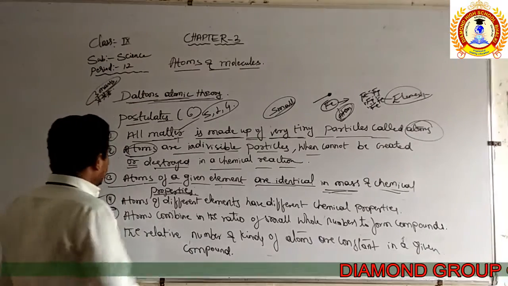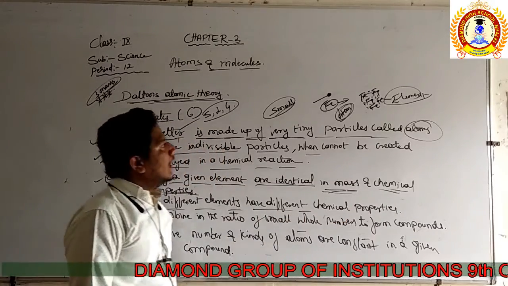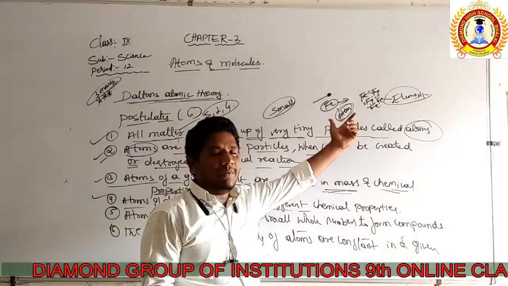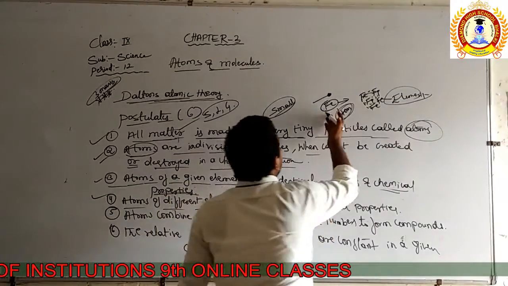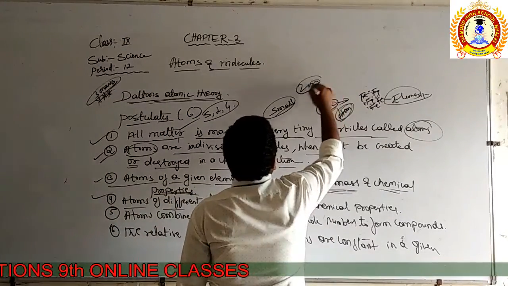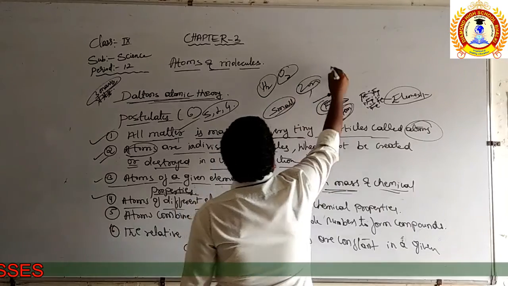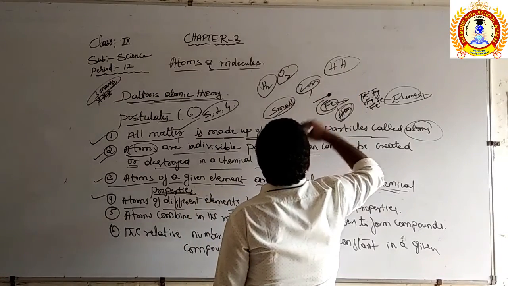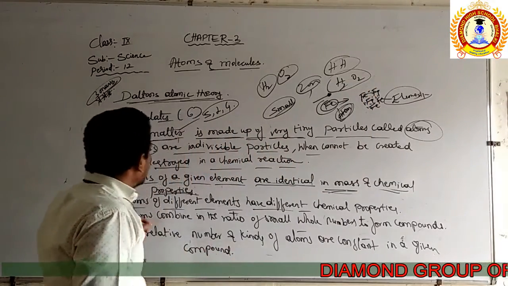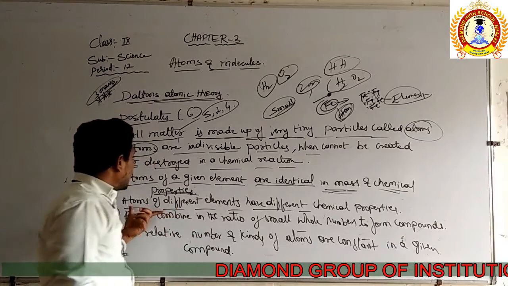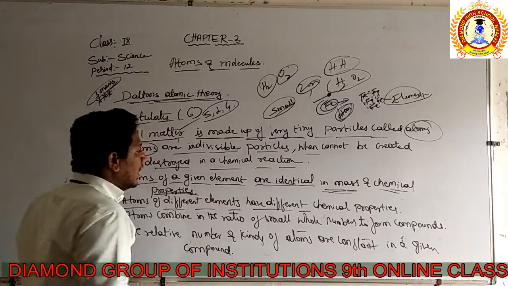Fourth postulate: atoms of different elements have different chemical properties. If you take the same element, the atoms have the same chemical properties and mass. If you take a different element, they have different chemical properties. If we take Fe and zinc, both are different. Hydrogen with hydrogen is the same, but hydrogen and oxygen are different. According to him, the atoms of different elements have different chemical properties.